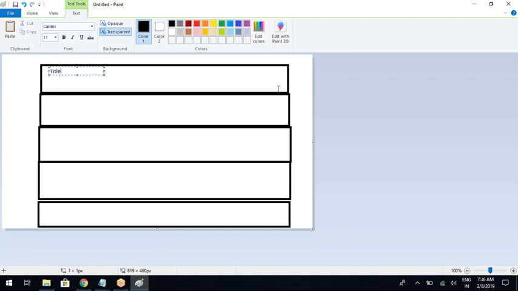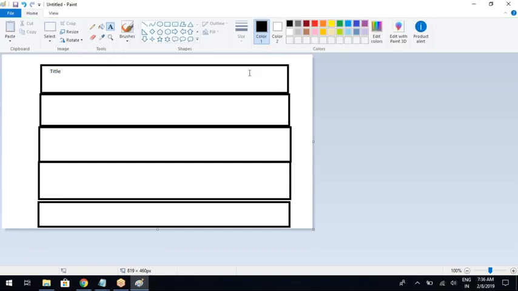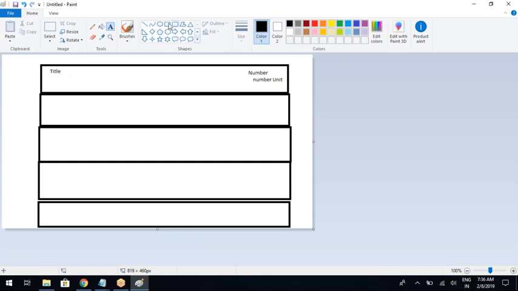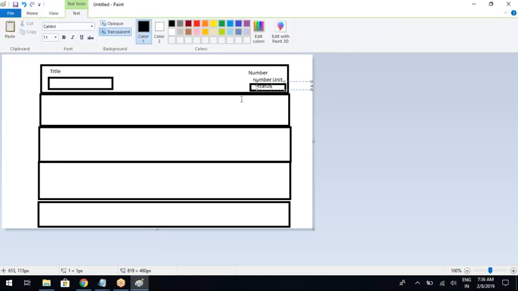This place is called title. This place is called number. This place is called number unit. This place is for displaying some extra attributes, and this place is to display the status, any status-related information. And this is to show any extra attributes, any extra properties, any extra data that you want to show.